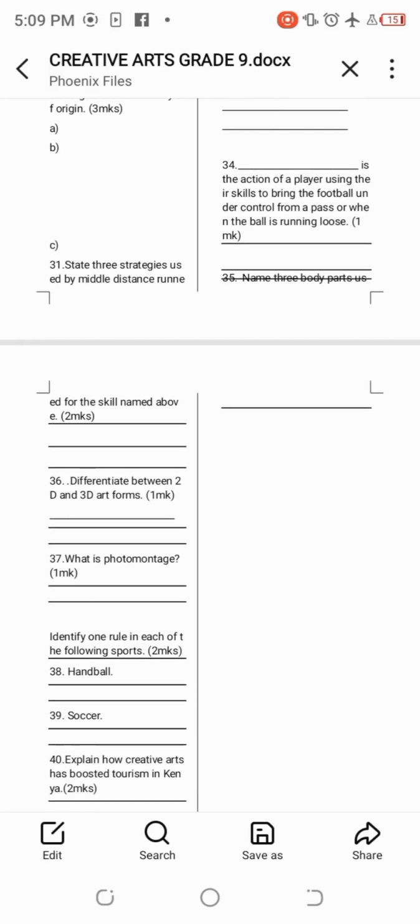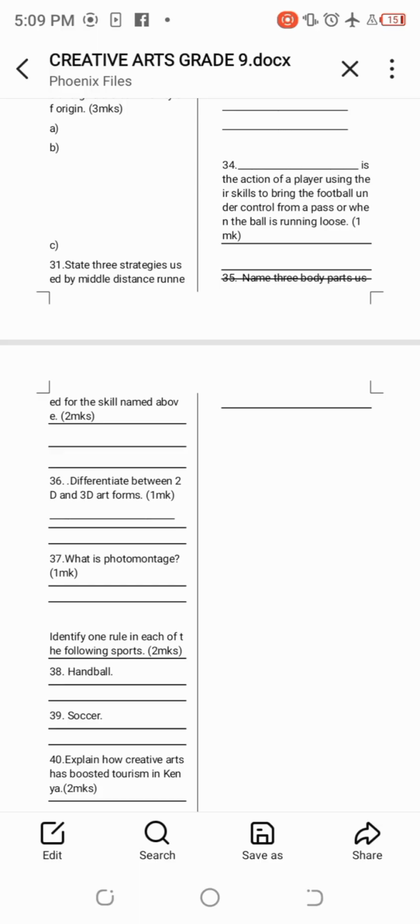Number 36, differentiate between 2D and 3D. We say 2D are artwork which has length and width only. Then 3D are artwork which has length, width, and depth or height. Number 37, what is photomontage? Photomontage, we said, is cutting and pasting of images on a surface to generate a composition or an idea.